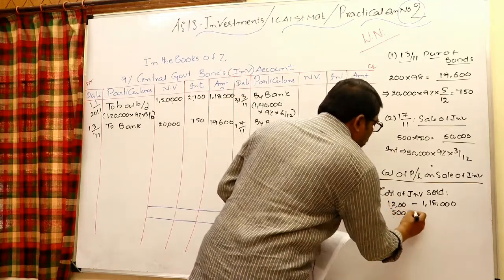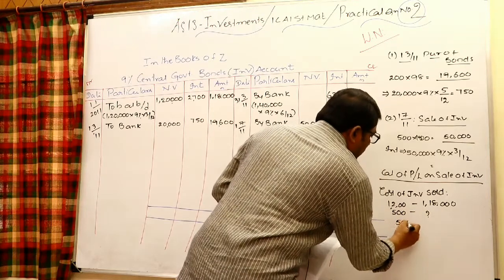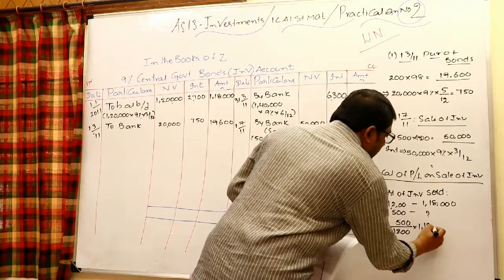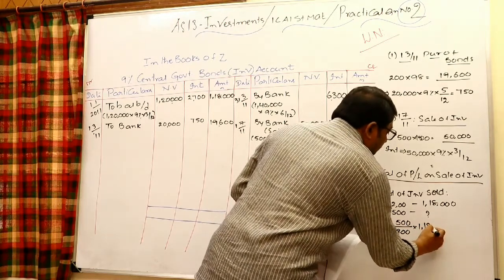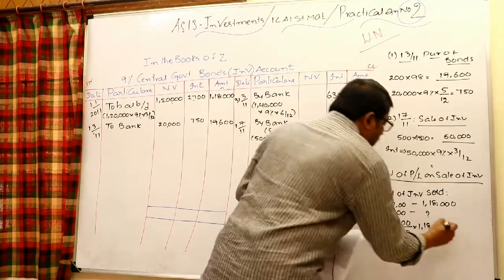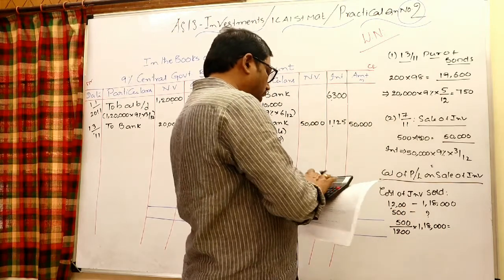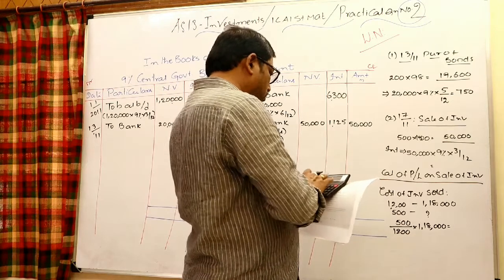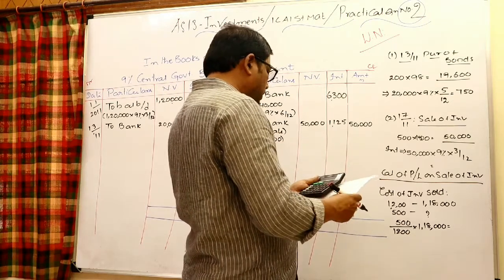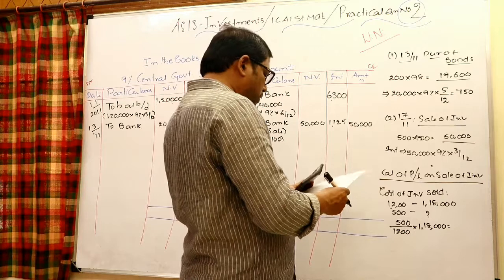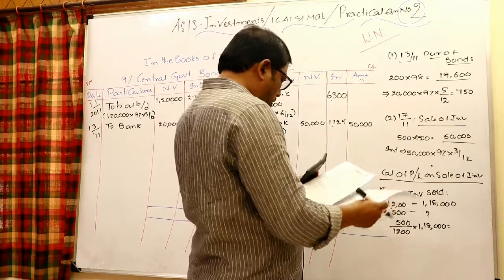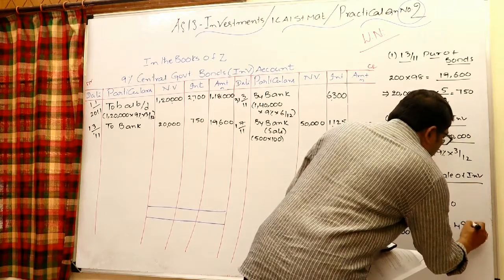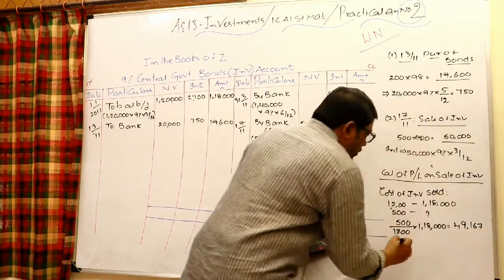500 units are sold. What is the cost for them? 500 into 1,18,000 divided by 1,200. Look at that: 1,18,000 divided by 1,200 into 500 is 49,166.6, about 49,167. That is the cost of investment sold.